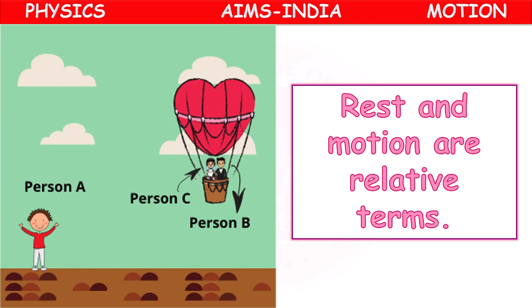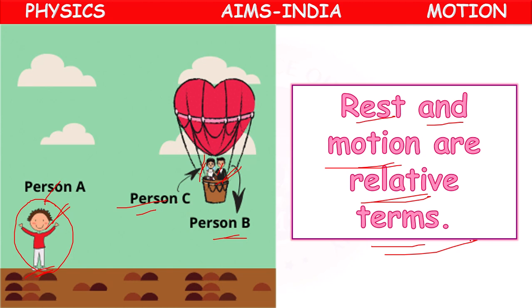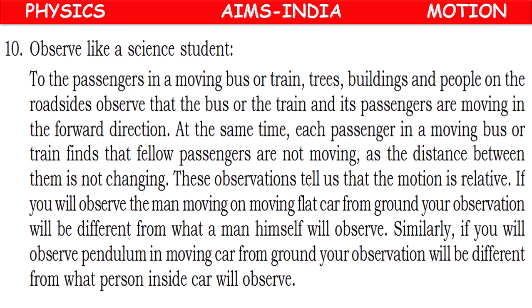So here, suppose these two persons are traveling in a parachute, and person A is on earth. Persons B and C are in the parachute. According to this boy, person A, both of them are moving. But according to person B, person C is under rest. According to person C, person B is under rest. So rest and motion are relative terms. Means they depend on the observer. Based on the observer, they may be in rest or they may be in motion.